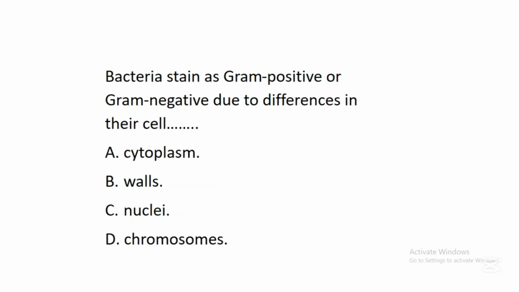The next question says, bacteria stain as gram-positive or gram-negative due to differences in their cell dash. A. Cytoplasm. B. Walls. C. Nuclei. D. Chromosomes. In this question, the correct answer is B. Walls.